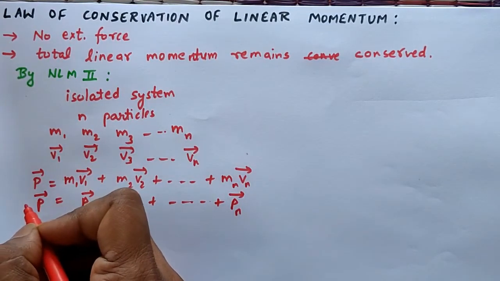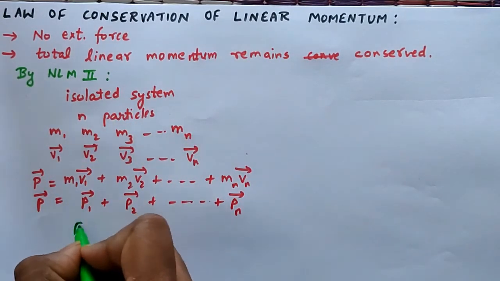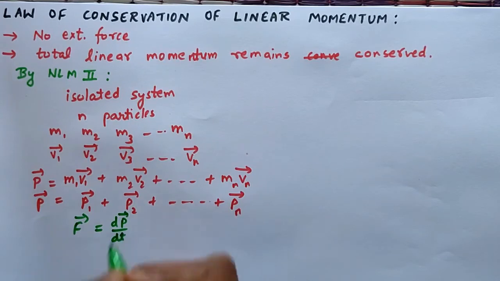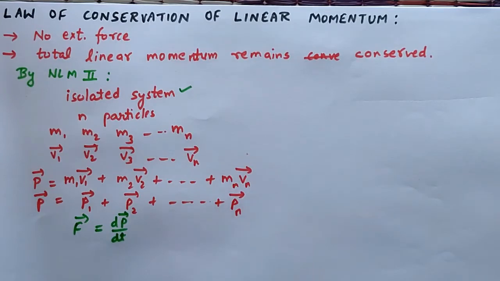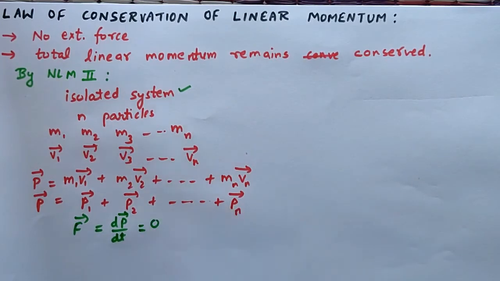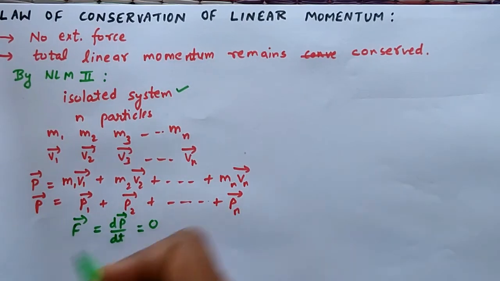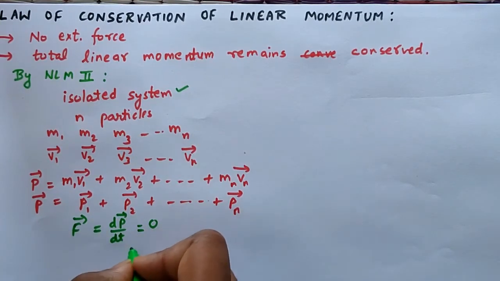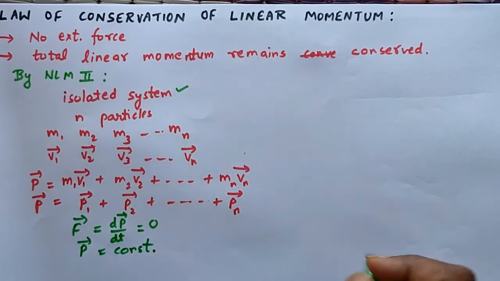Now by Newton's second law, we know that F vector is equal to dp by dt. For an isolated system, the external force is 0, or I can say there is no external force, so I can write it as 0. So the differentiation of p vector is equal to 0. We know that the differentiation of a constant is 0, so from here I can say that p vector is equal to constant.